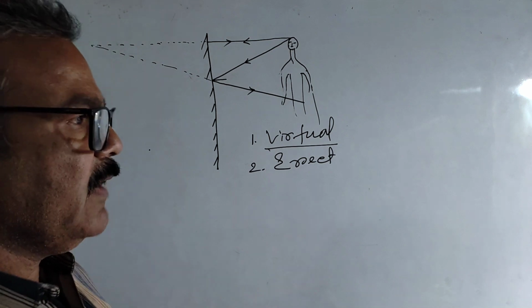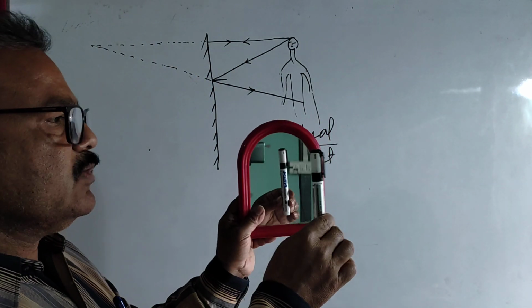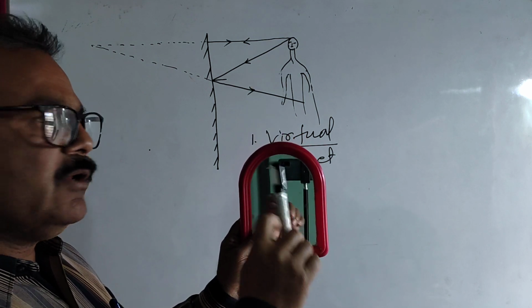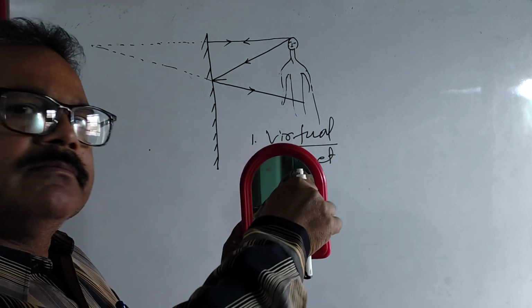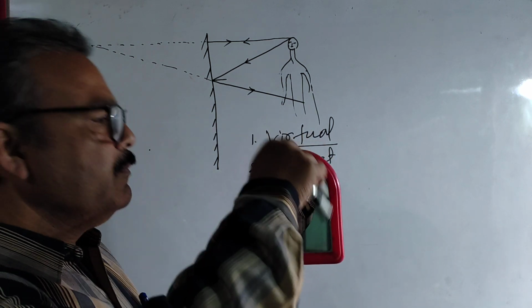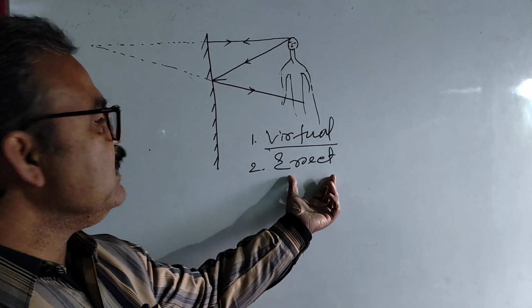Okay, then number 2, image is erect. Okay, if I place the object in this way, an image will be standing in this way. It will not be altered. Is it clear? The upside will not be down in the image. So, image is erect.